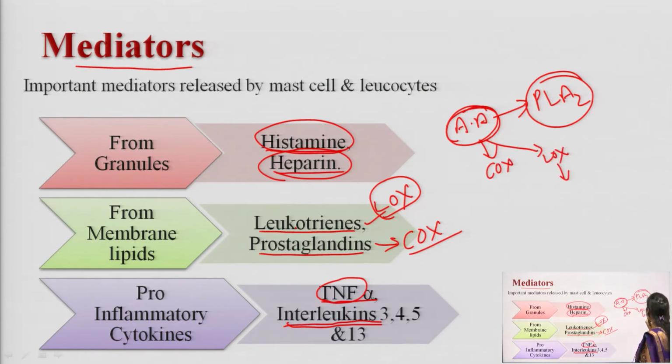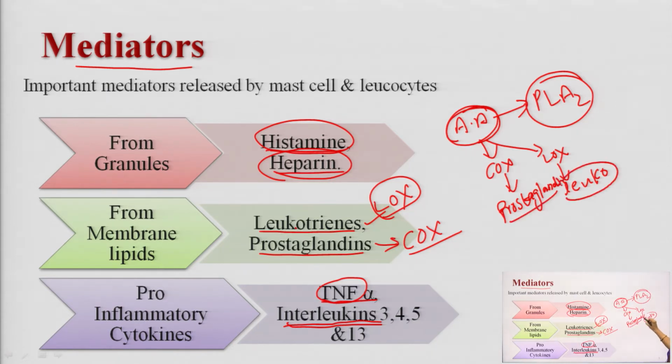By the LOX pathway it produces leukotrienes, and by the COX pathway it produces prostaglandin. If you see here, prostaglandin and leukotrienes are both mediators responsible not only for inflammation, they also cause bronchial constriction and finally lead to bronchial asthma. So, these are the two mediators involved in producing bronchial asthma.